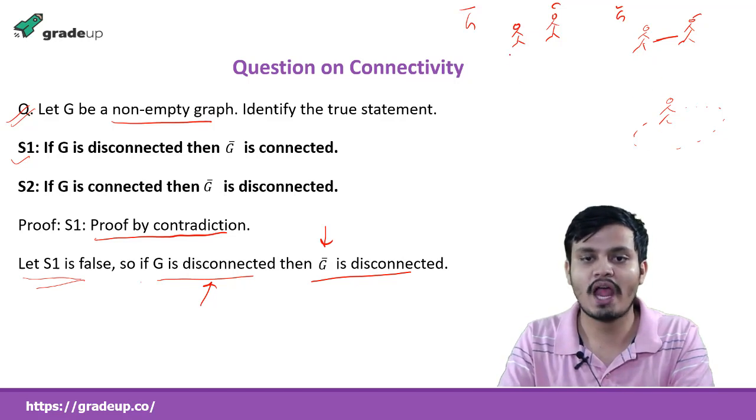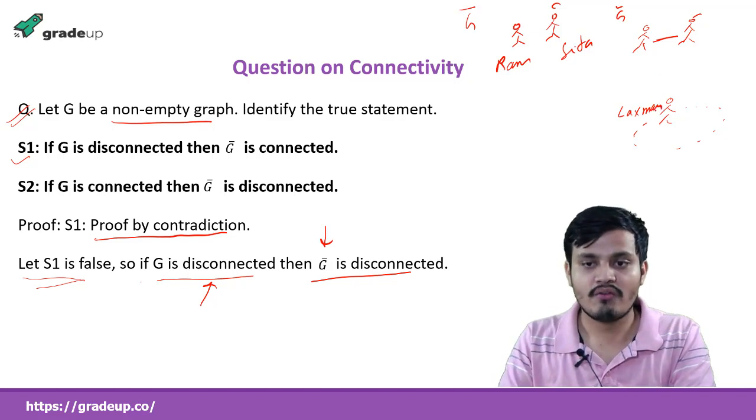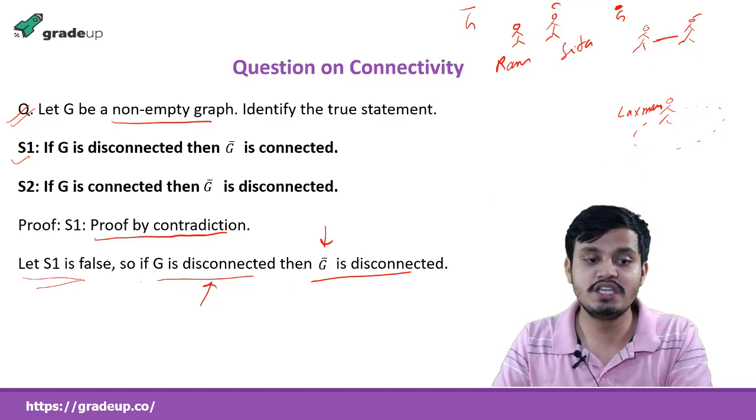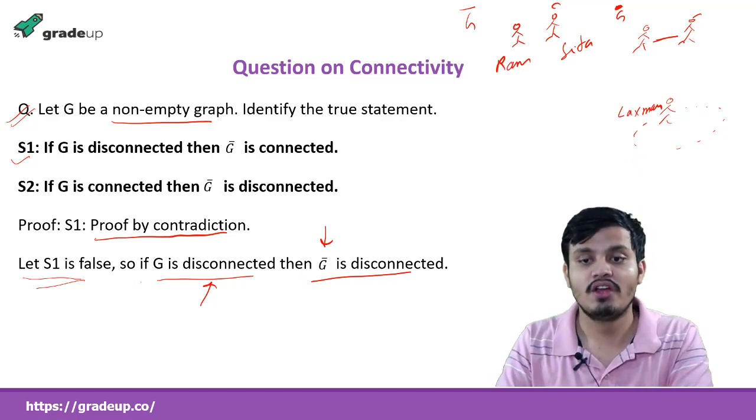I am naming them: this is Ram, this is Sita, and this is Lakshman. In G there should also be a connected component such that these two are not connected to it, because G is also a disconnected graph. So Lakshman and the other members of his component are like that.